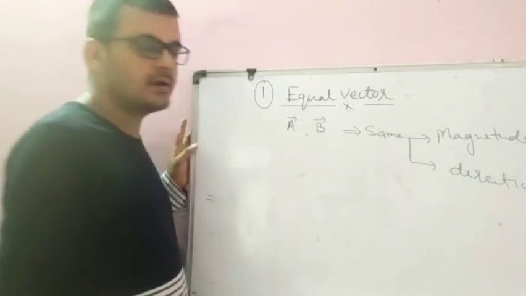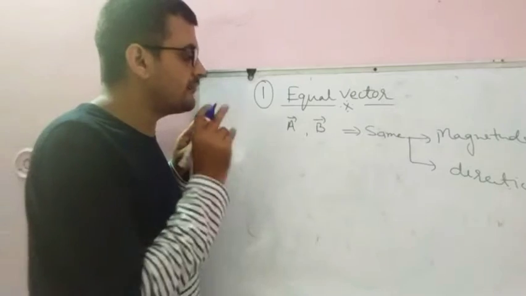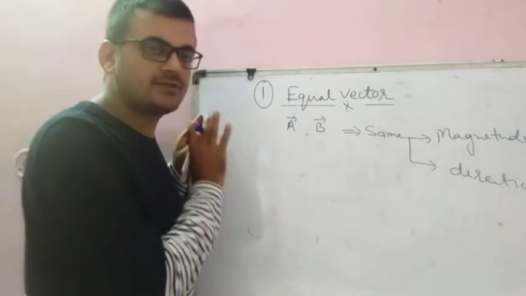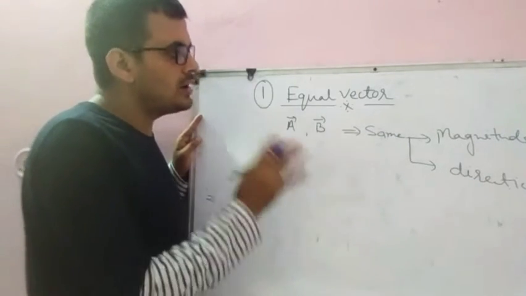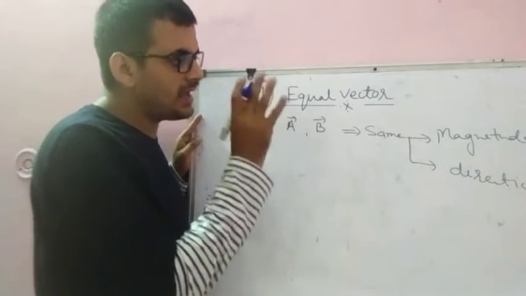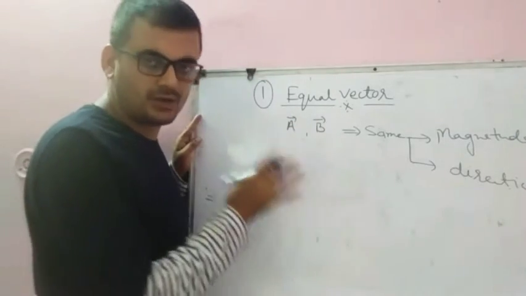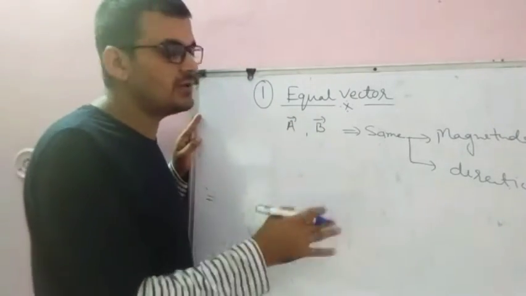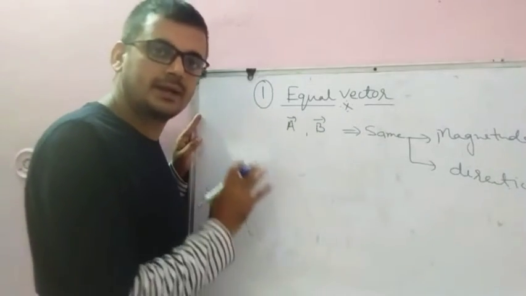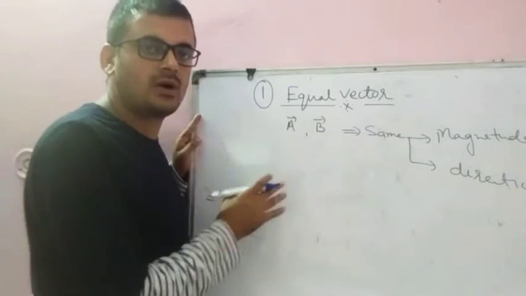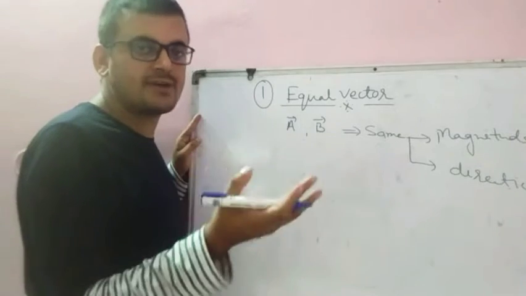If we have two vectors and they are equal, they must have the same magnitude as well as the same direction, then we will call the two vectors the same vector.